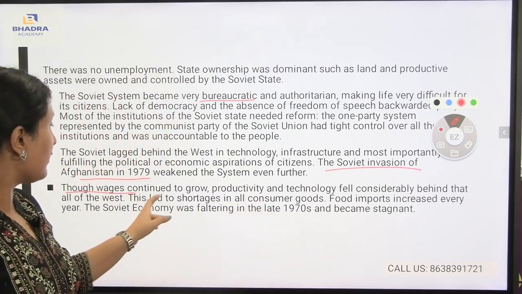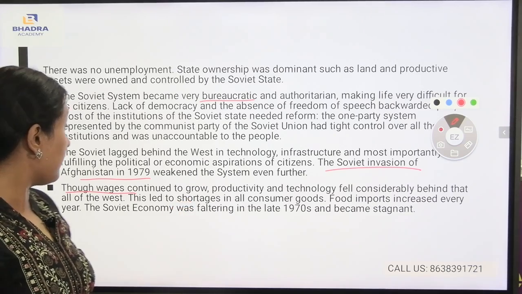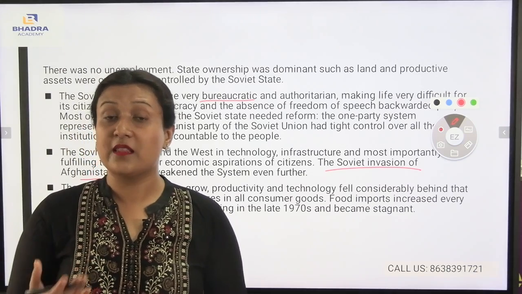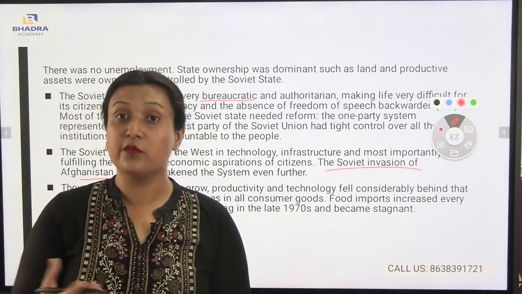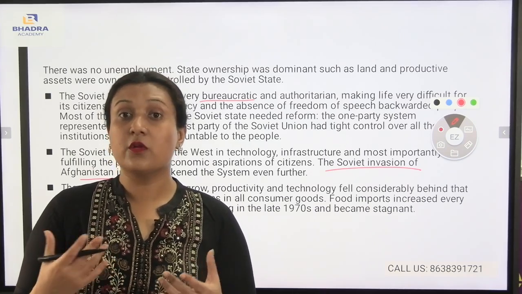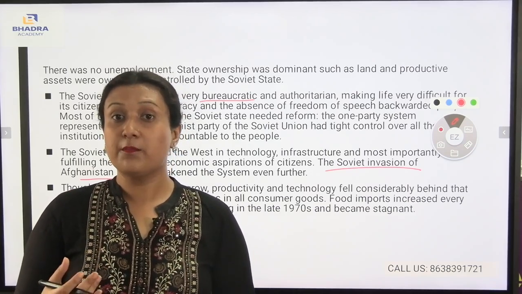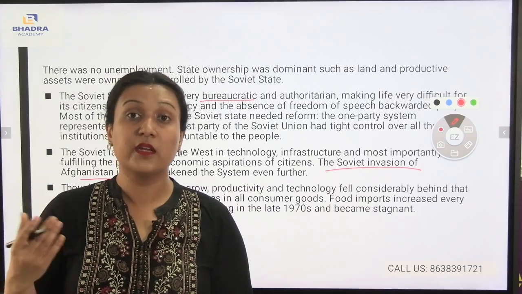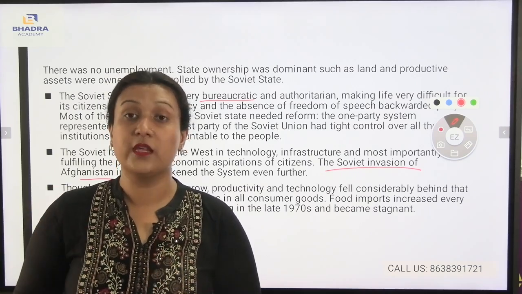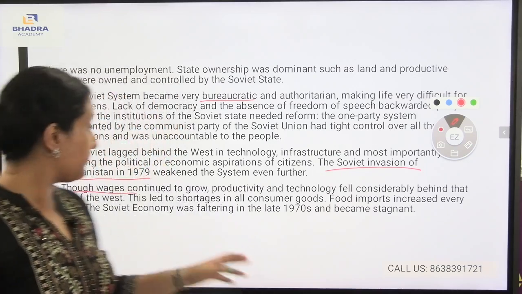This led to shortages in all consumer goods. Food imports increased every year. There was no sustainability of food, and food imports were increasing day by day. As a result, there was a loss to the economy of the USSR.